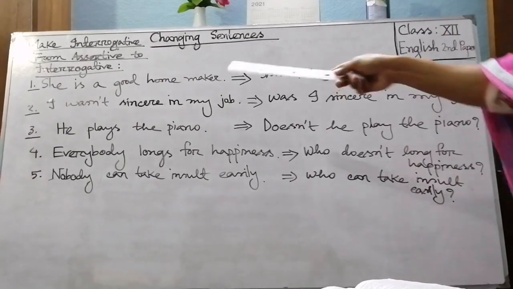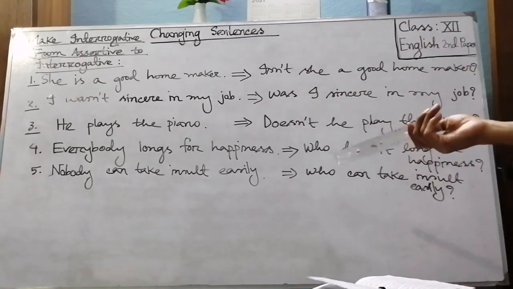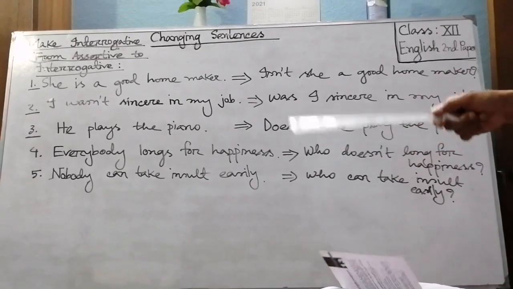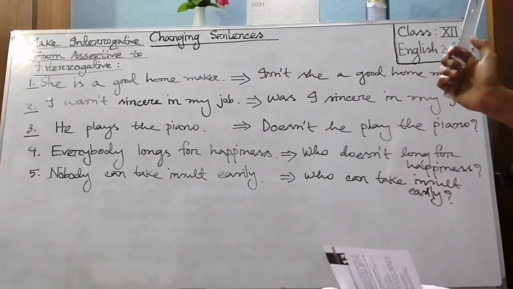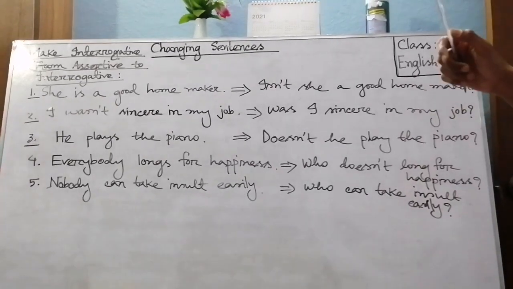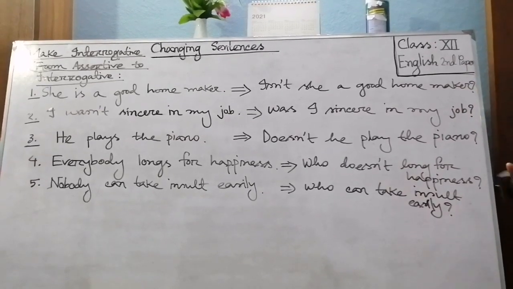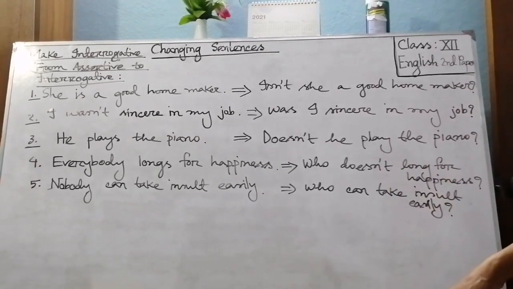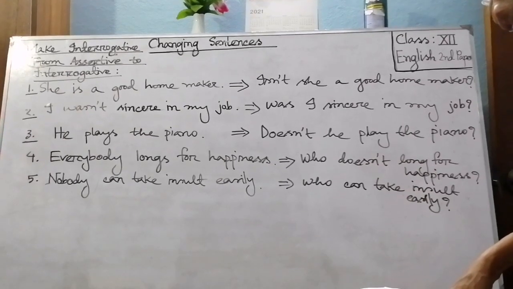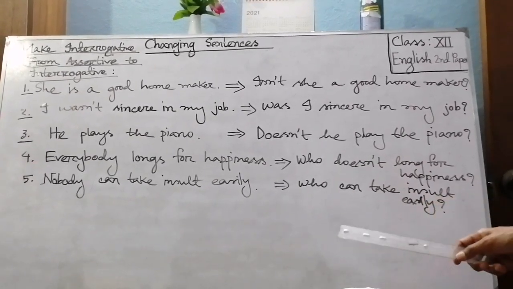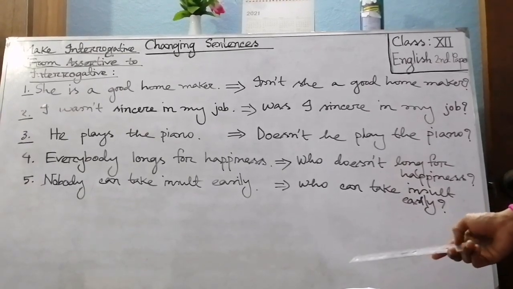If we find the sentence in the affirmative form, we will turn it into negative. So what will be the correct answer, my dear students? She liked mango. Yes, you are right. Didn't she like mango? Didn't she like mango? In this way we will practice, okay? And my dear students, now go to sentence number 4.